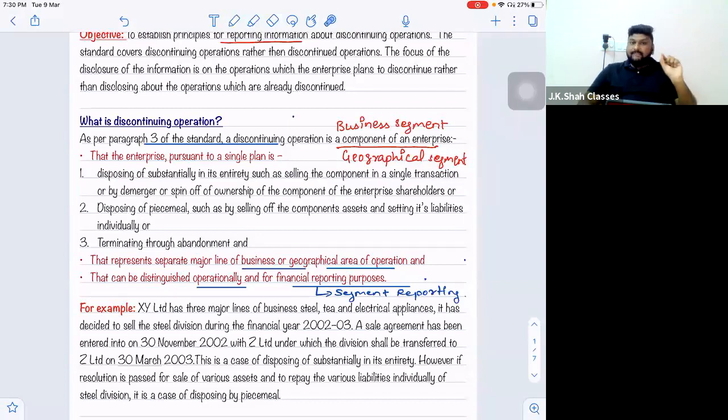So it is very important that for every example that comes up in your mind, it should fit this definition. Firstly, it should be a business or a geographical segment. And secondly, there should be a discontinuance taking place. Discontinuance means you are selling it off, either entirely or piecemeal, or as of now, terminate all the operations and then it will be sold off. So definition fulfillment is important.